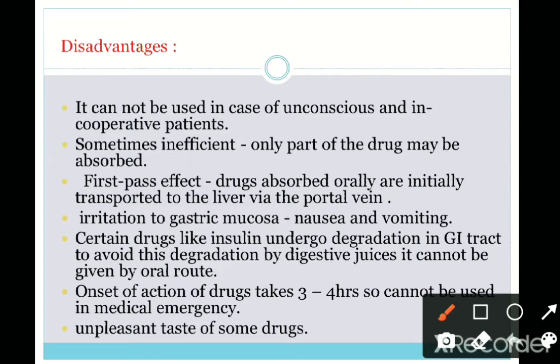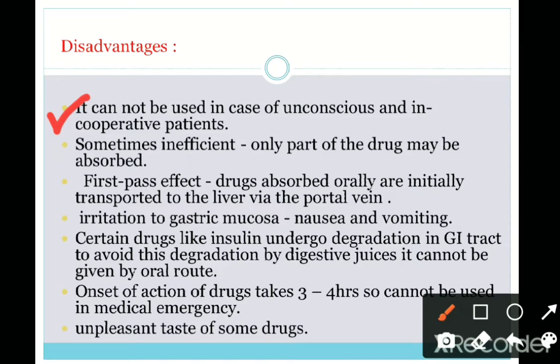Disadvantages are that it cannot be used in case of unconscious and uncooperative patients. Okay, so what happens in this? This is very easy for the patient to take himself, but we can't administer this drug to unconscious patients who are not stable or who are not cooperative in taking the medicines. For those patients we can't administer by the oral route.